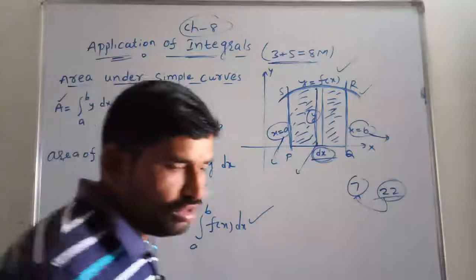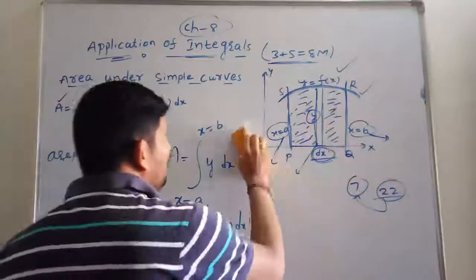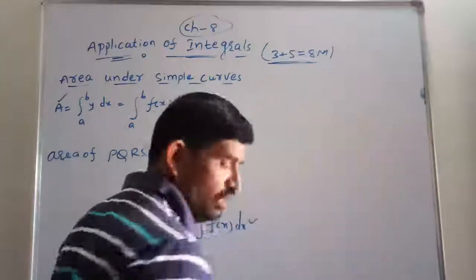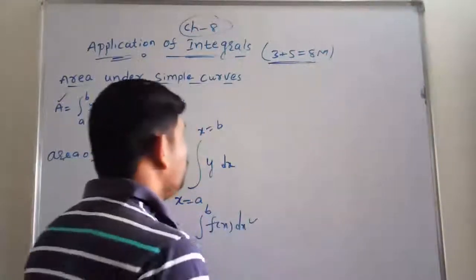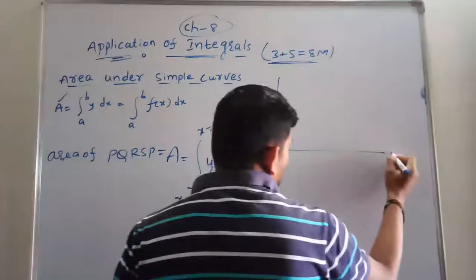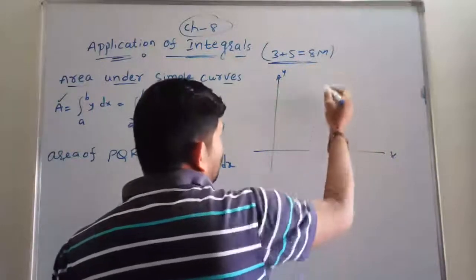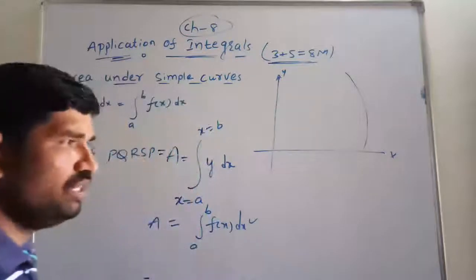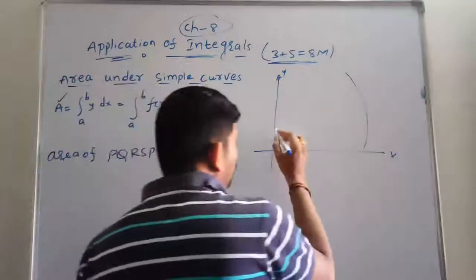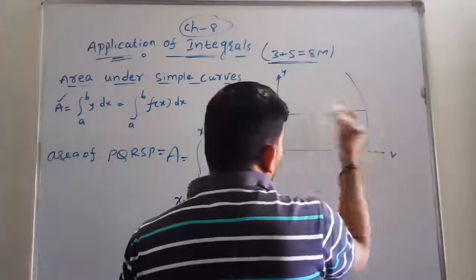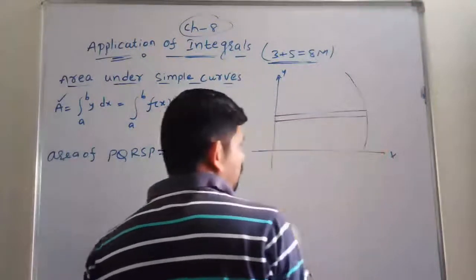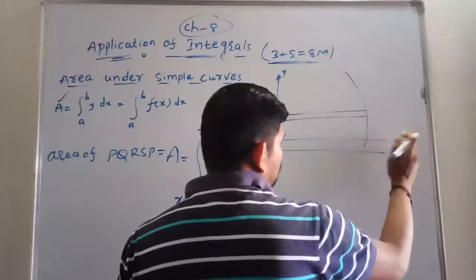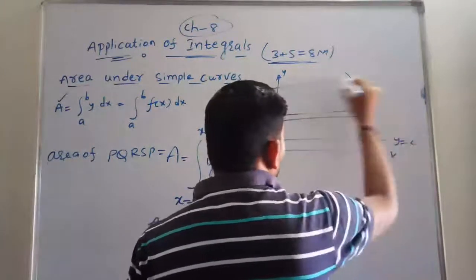Suppose, see students, I will rub this one and show you one diagram again, that is a simple curve. See, this is the x-axis and this is the y-axis. Friends, if we take one more curve, is this again a simple curve or not? Yes sir, a simple curve only. If we take the strip here, we are simply going to call it a strip. Here it is y is equal to c, and this is y is equal to d.